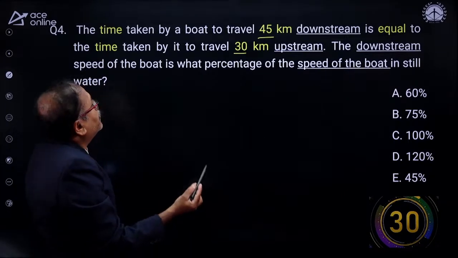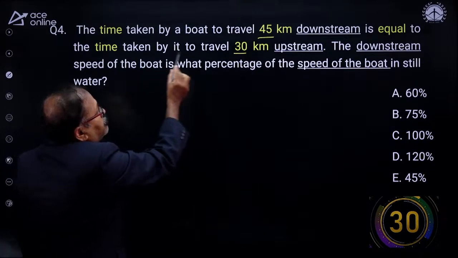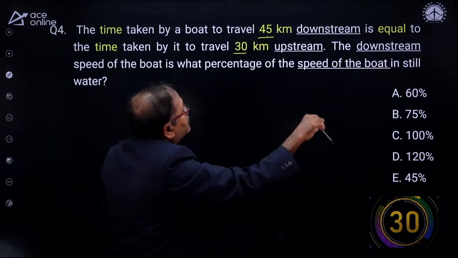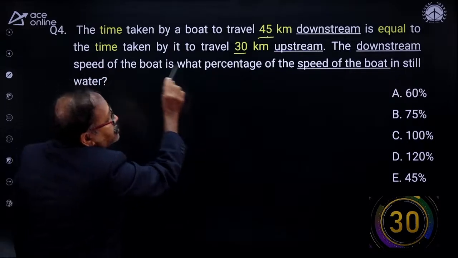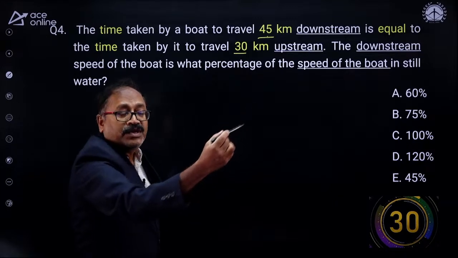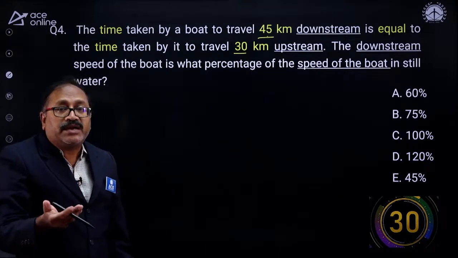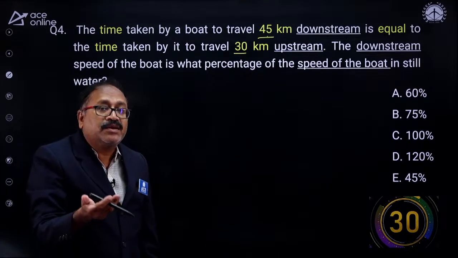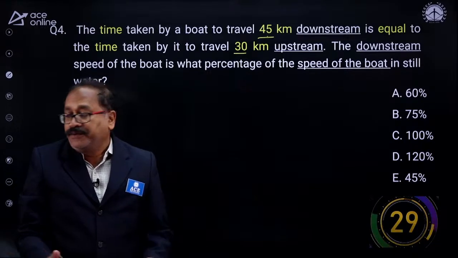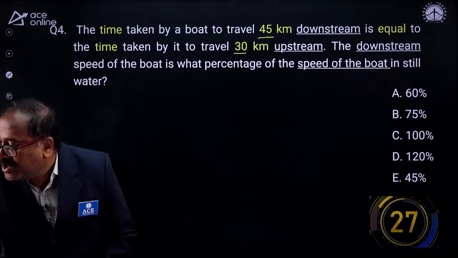For that, what is the information given to us? That is, the time taken to travel 45 kilometers downstream is the same as, is that the same? Equal to 30 kilometers upstream. So just to understand, and if you can answer the question, answer it. I am giving 30 seconds for you to think about it.